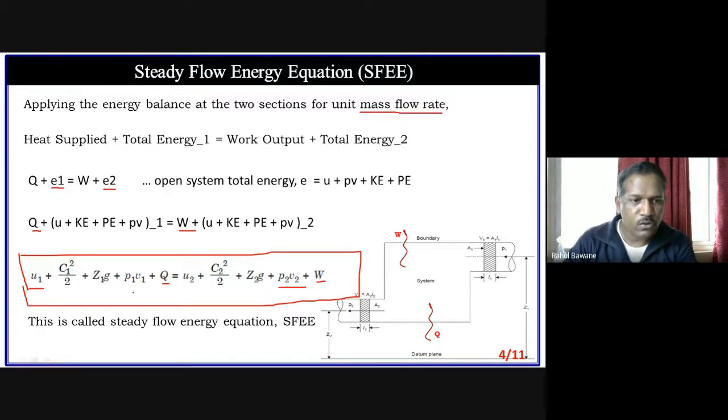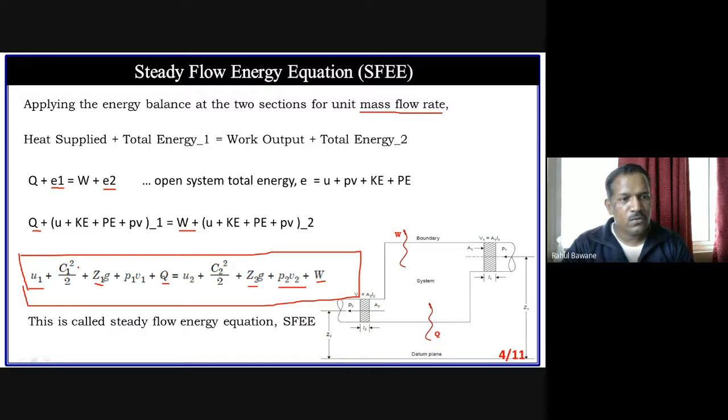So when I apply this steady flow energy equation to a condenser, I will say W is 0, and only the remaining part will be there. If the condenser has inlet and outlet at the same level, that means Z2 and Z1 are the same, so these two terms get cancelled and the potential energy difference is 0. If there is the same velocity at inlet and outlet, these two terms get cancelled. In that case, the change in kinetic energy between inlet and outlet is 0.